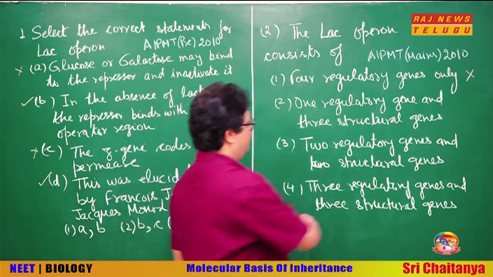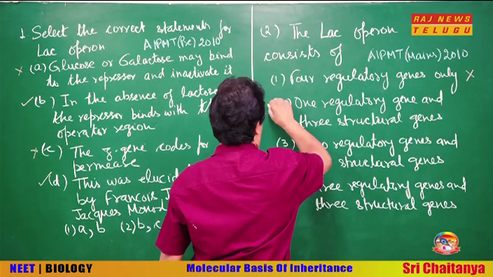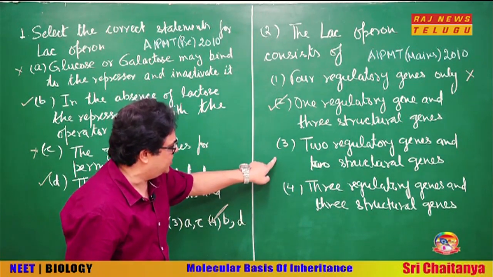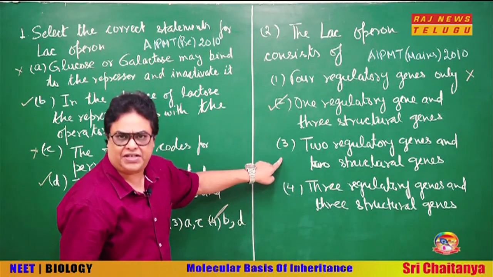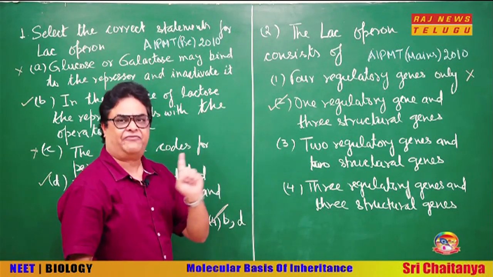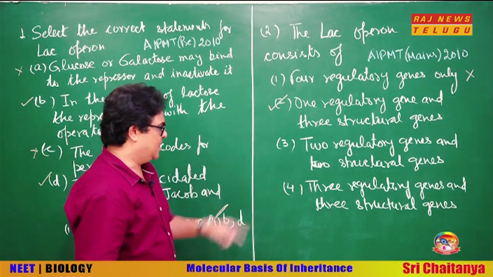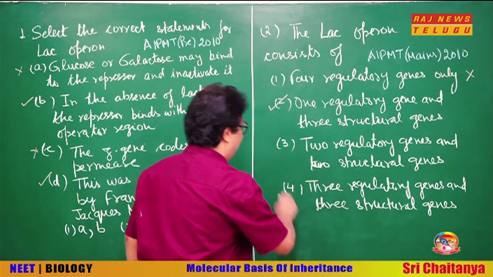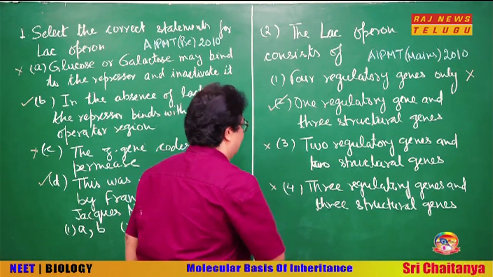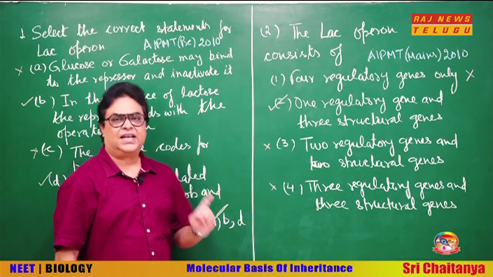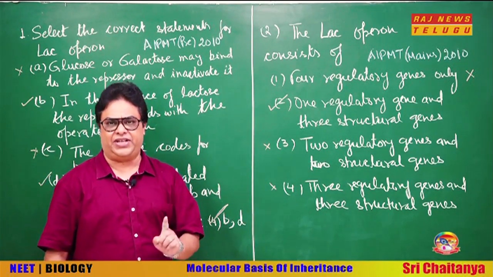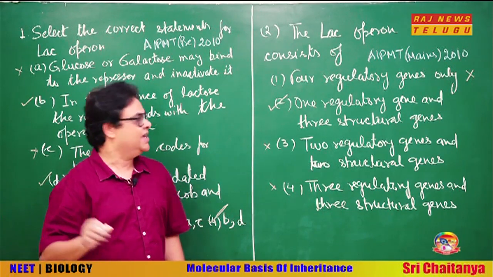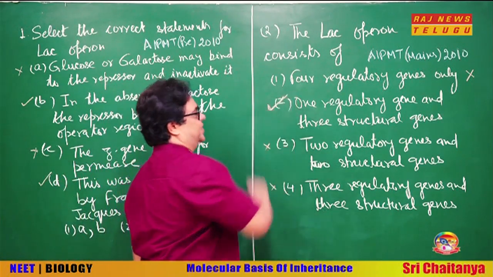Okay, I think this is our answer. Next, 2 regulatory genes and 2 structural genes. No, there is only 1 regulatory gene. Fourth, 3 regulatory genes and 3 structural genes. No. So remember, lac operon has 1 regulatory gene, gene I, and 3 structural genes Z, Y and A. So this is our answer.